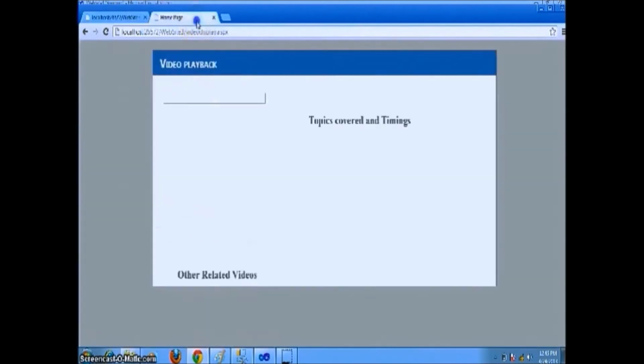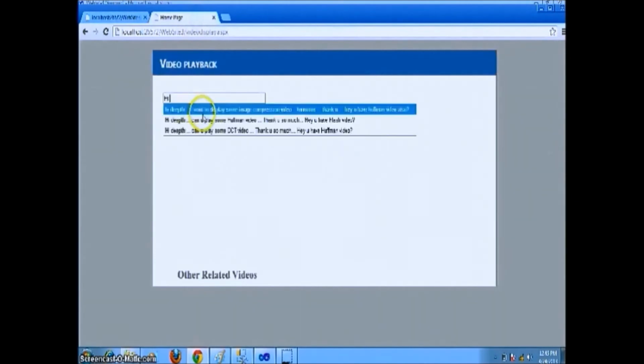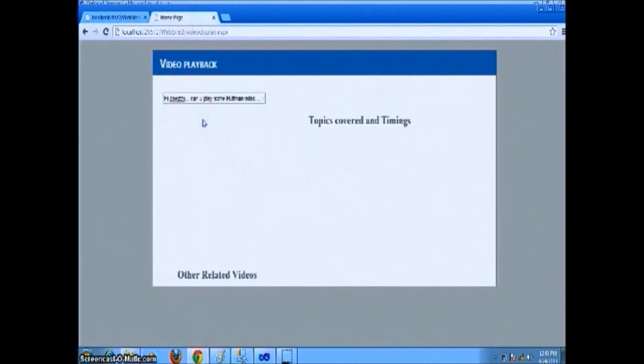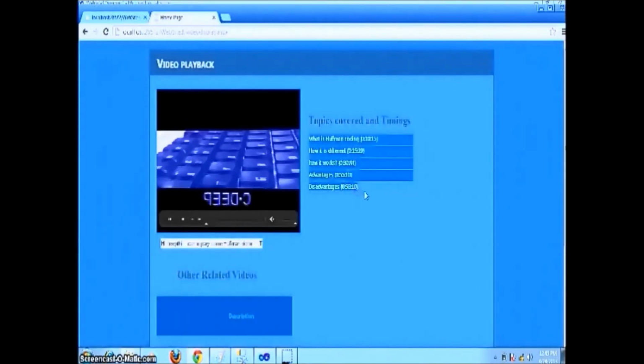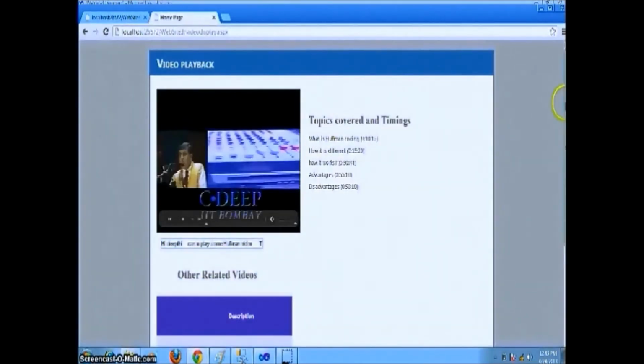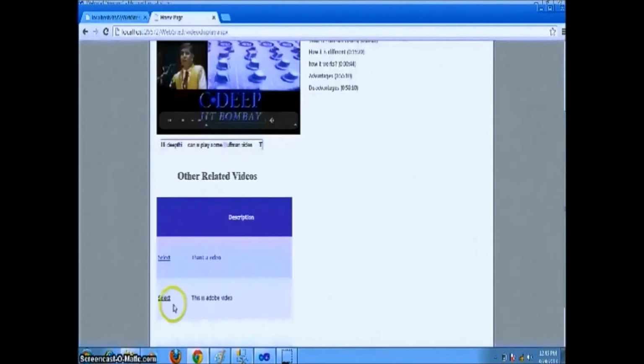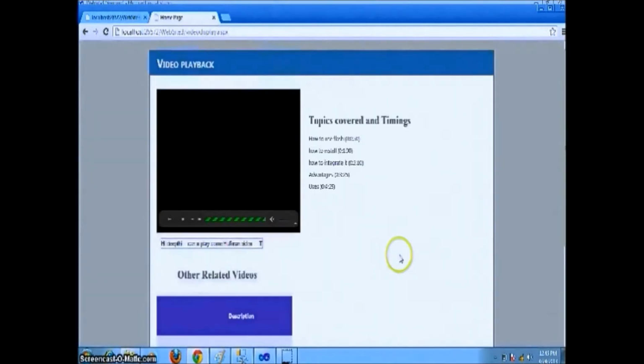Now go to video display page and here I am having a text box which will get the output from the speech to text module, and the video will be displayed, and along with that related videos will be displayed in the grid view. If you want to see that, just click on them and you will be able to see the videos. Thank you.